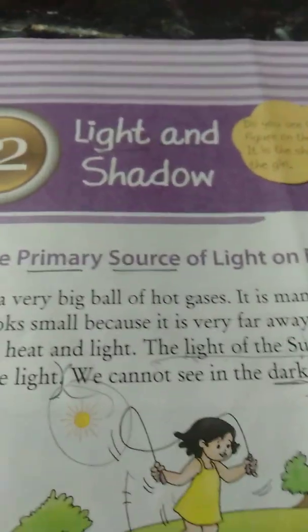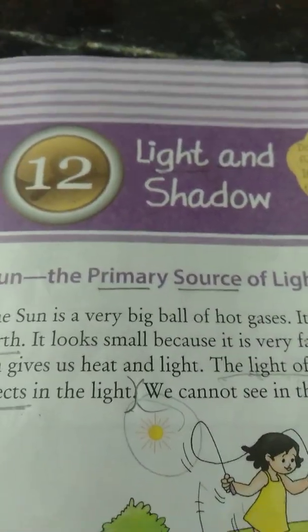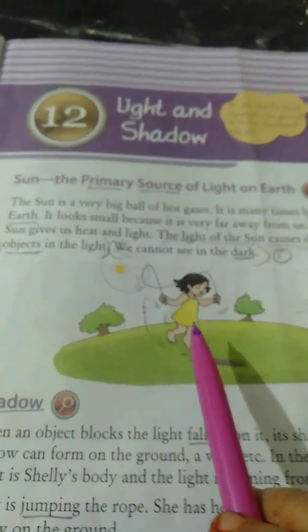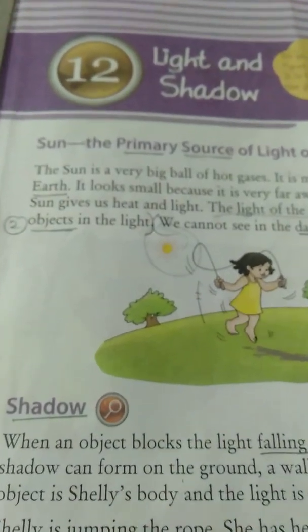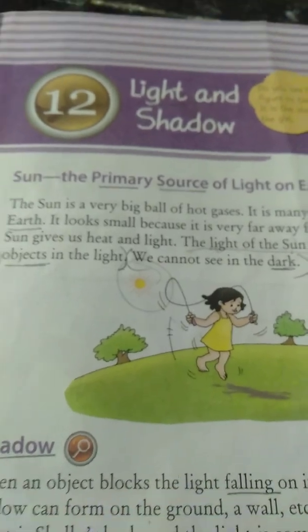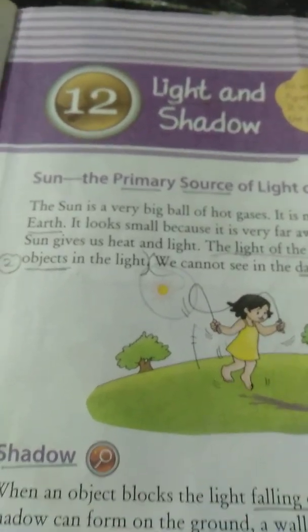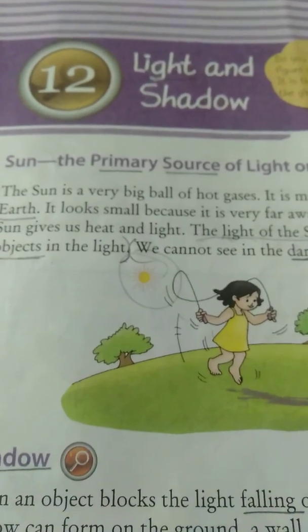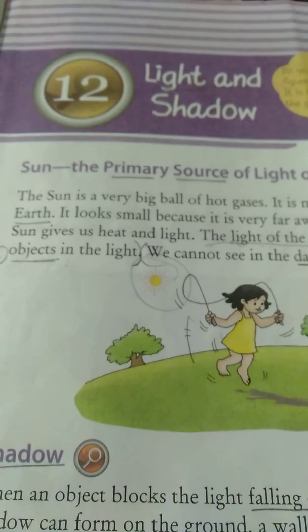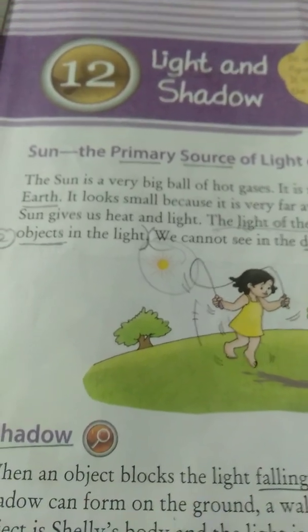Okay, children, so this is your textbook exercise. Lesson reading we had completed. Which lesson had we completed? Light and shadow lesson reading we had completed. So like this, you should go for textbook reading practice regularly. Hereafter, from today, like yesterday I had started, we are going to complete all the textbook exercises along with the textbook reading too. Okay, children, is it clear, all of you? I think this class is very clear for you all. I hope this textbook reading will be very beneficial for you all.